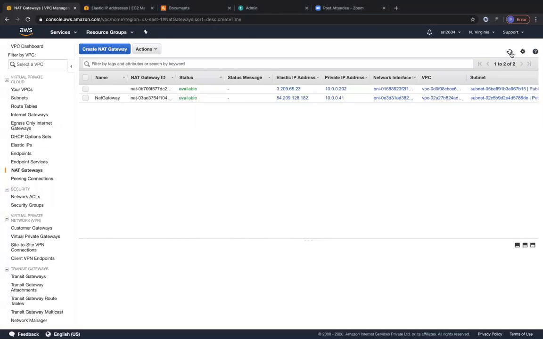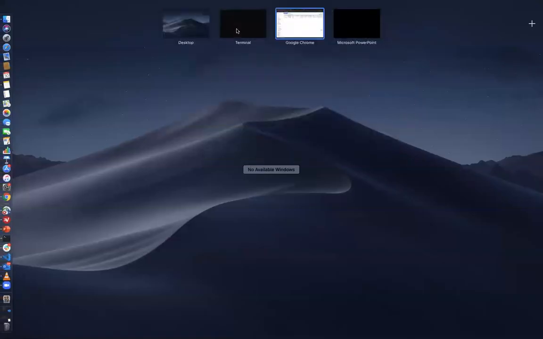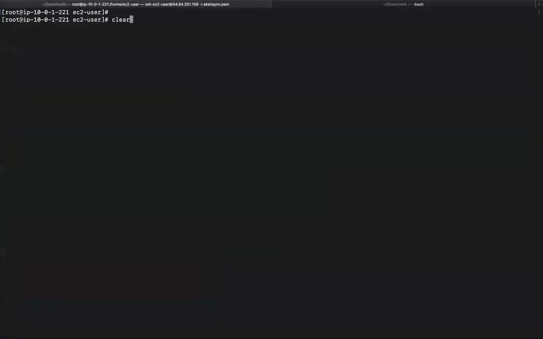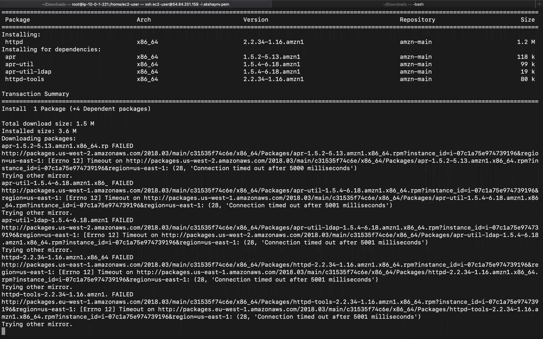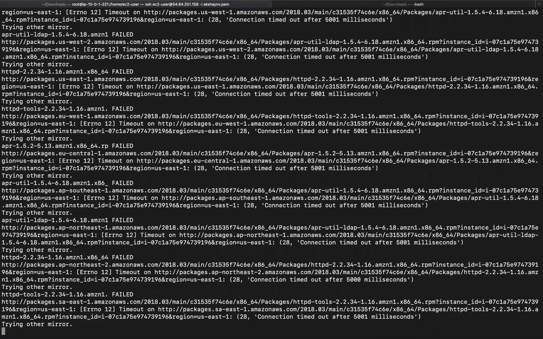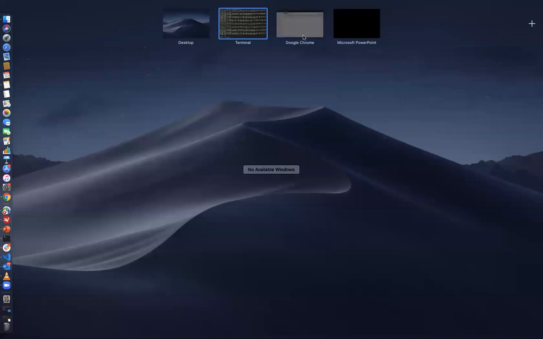Let me refresh. Okay, cool. So the NAT gateway has come up right now. So let's do the same command right now, since we already added the route to the NAT gateway in the routing table. Brilliant. Okay, so now also it's not coming. What could be the reason? So now also it's saying it's failed. Let me just press Control C. Let me go ahead and check my settings.